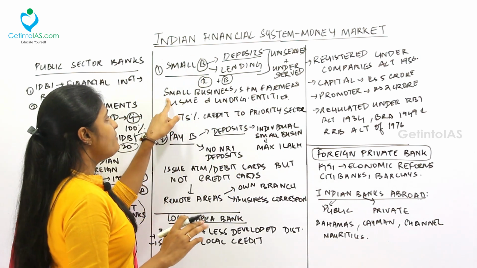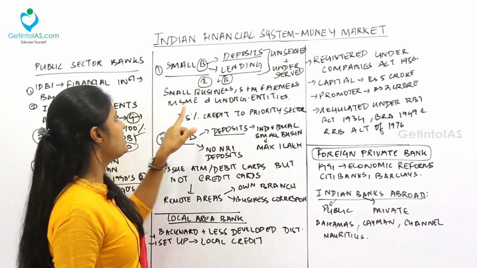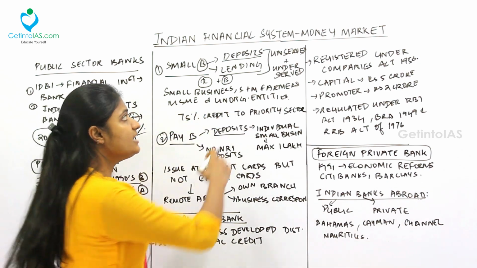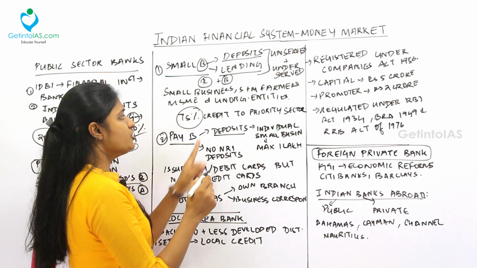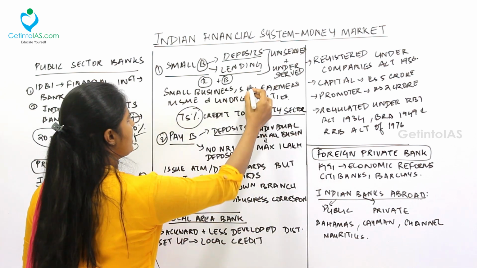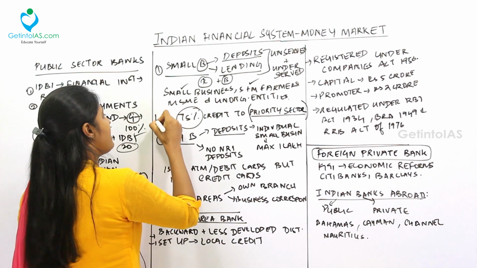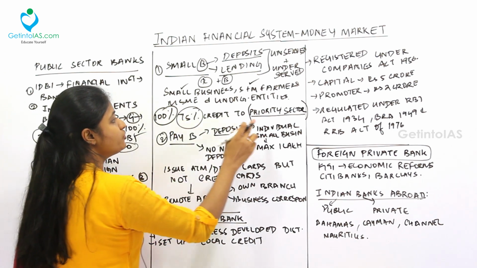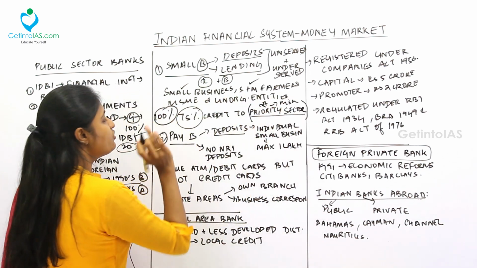Fine. So the small banks will lend loans to small businesses, small and marginal farmers, MSMEs, micro, small and medium enterprises, and unorganized entities, in the unserved and underserved areas. So 75% of the credit should go to the priority sector. Under this priority sector, agriculture and MSMEs will come in. So for a small bank, out of 100% of capital, 75% should be lent to the priority sector like agriculture and MSMEs. Fine. Okay.